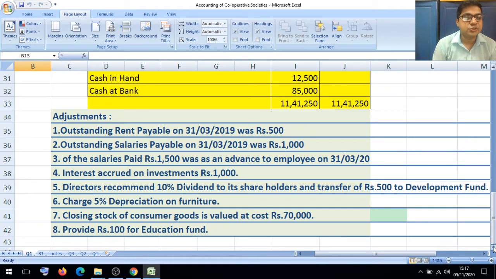Charge 5% depreciation on furniture. Closing stock of consumer goods is valued at cost rupees 70,000. Provide rupees 100 for education fund.